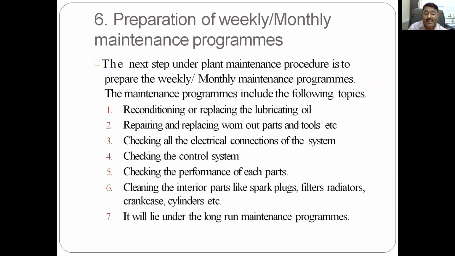This will ensure that if there is any problem, we know the reason for it, or why the problem occurs. So this is checking the performance of each part, whether every part in the gearbox is performing as per the requirement or not. That is just one example I am giving. So checking the performance of each part. If there are several parts, then checking or ensuring that every part will work as per the schedule or as per the requirement.